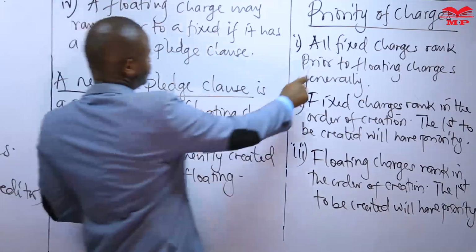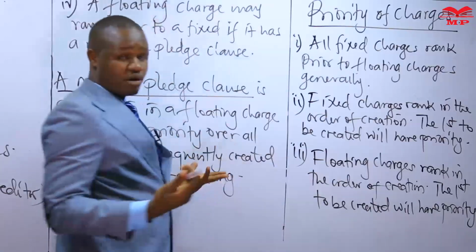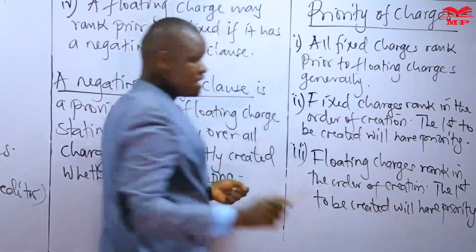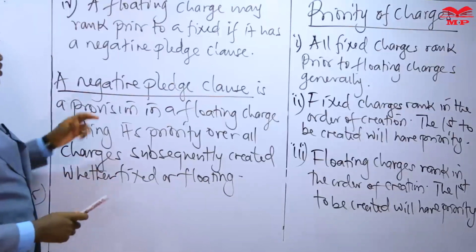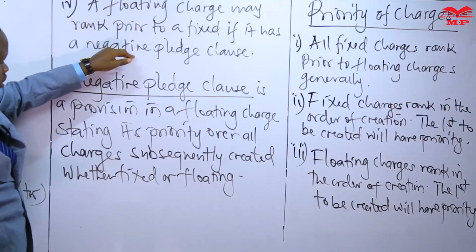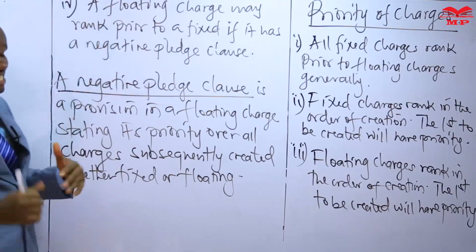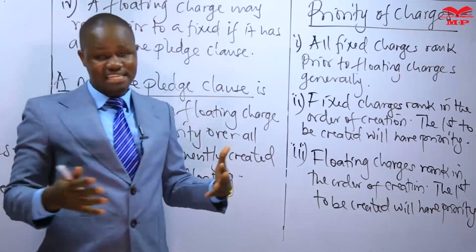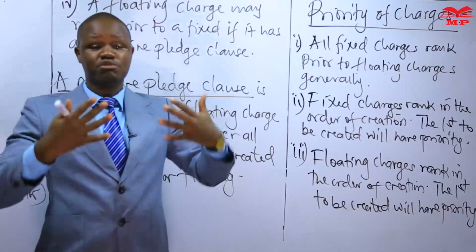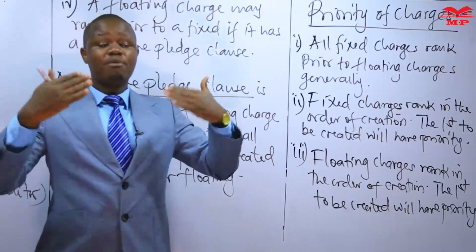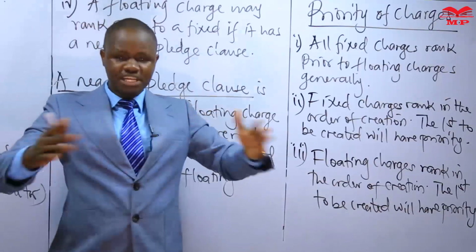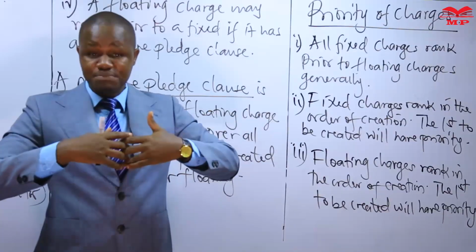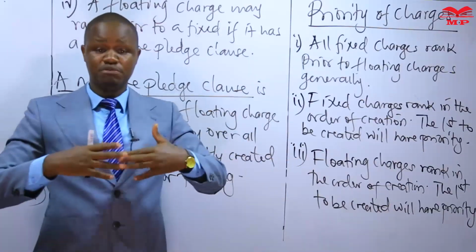Ordinarily, all floating charges, irrespective of when they were created, would have priority over the floating charge. But it is not the sort of floating charge that has a negative pledge clause. When a floating charge has a negative pledge clause, it is simply saying, I am a floating charge that has been created on the 1st of June. I am going to have priority over all charges that are created after the 1st of June, whether those charges be fixed, whether those charges be floating.